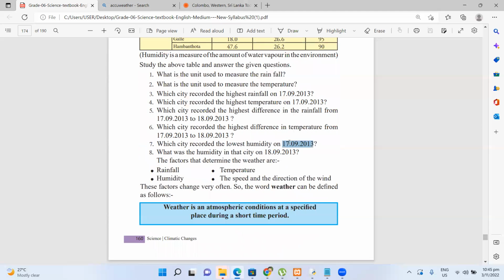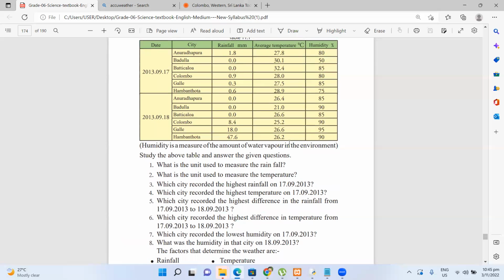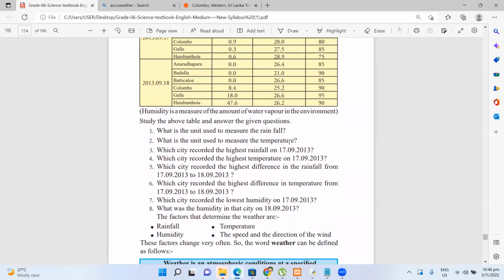Lowest humidity on the 17th. The lowest humidity on the 17th is from Badulla. And what was the humidity in that city on the 18th? In that case, 90 on the 18th. Badulla has gone up.